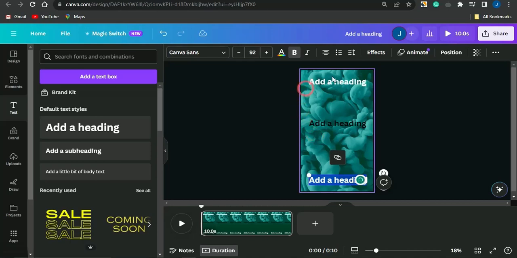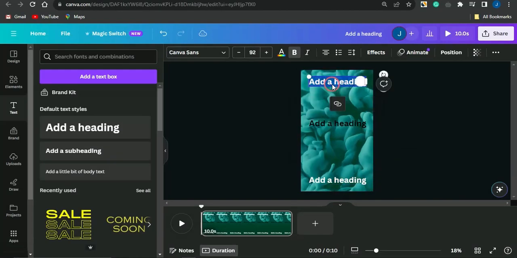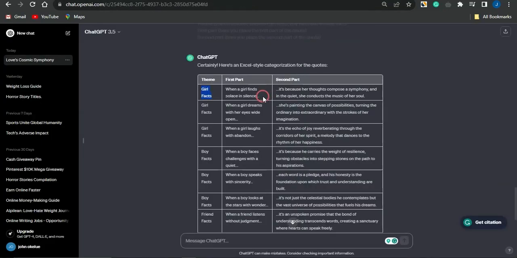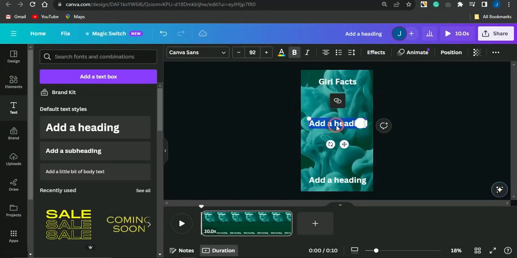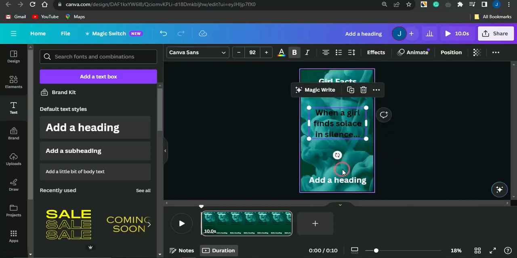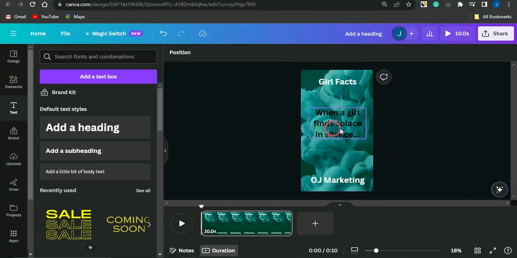So the first thing you want to do right now is go back to ChatGPT for the section that says boy fact or girls fact. Copy that, head back to the video right here, and paste that in that section. For the section that says the first part, you want to copy that, come onto this section and paste that in. Once that has been pasted, you can drag this to the center, and for this bottom section, you want to put in the channel name. So if I put in something like this, as you can see, that has been added, which is my channel name.